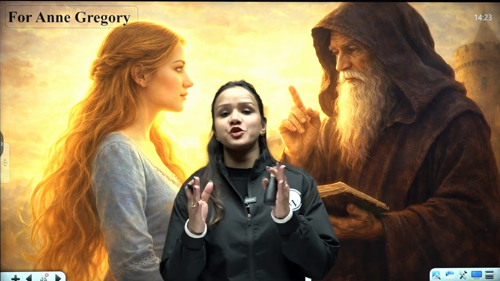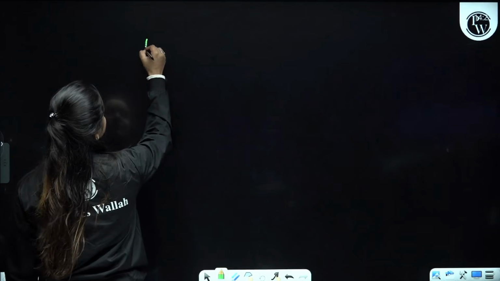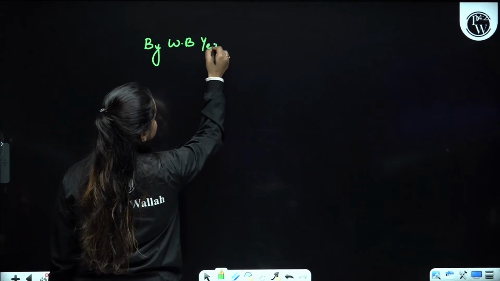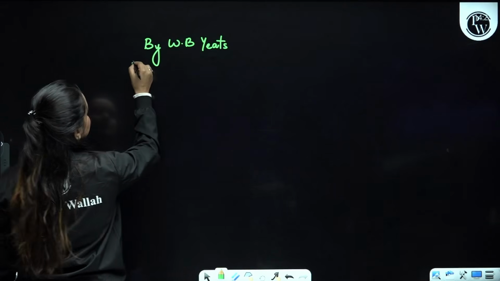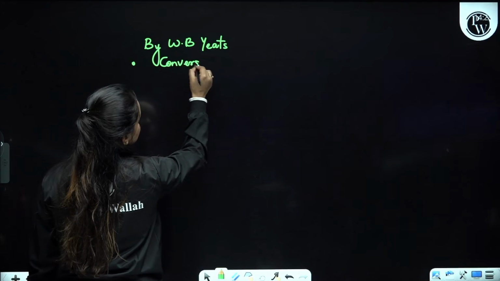Right? Now we are going to cover the second poem from your text, that is For Anne Gregory, which is a conversation between the poet and a young girl named Anne Gregory. All right, please remember that this poem is written by W.B. Yeats. Please remember these pointers, that this poem is a conversation.